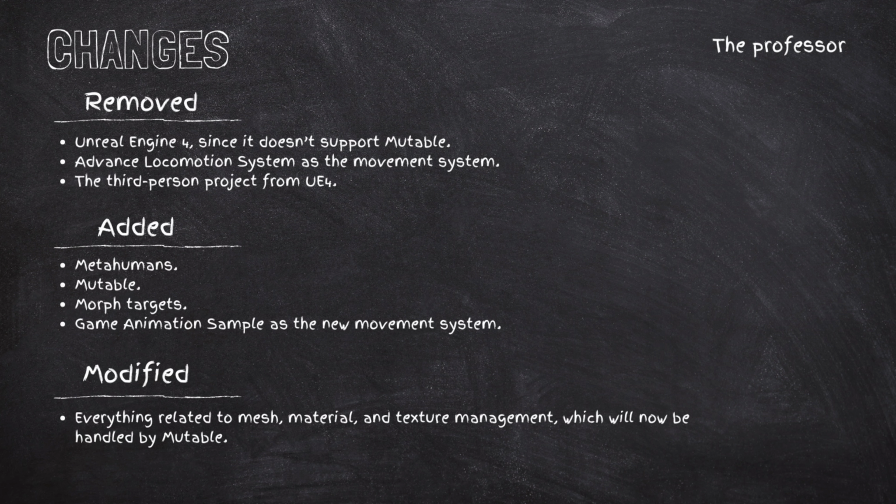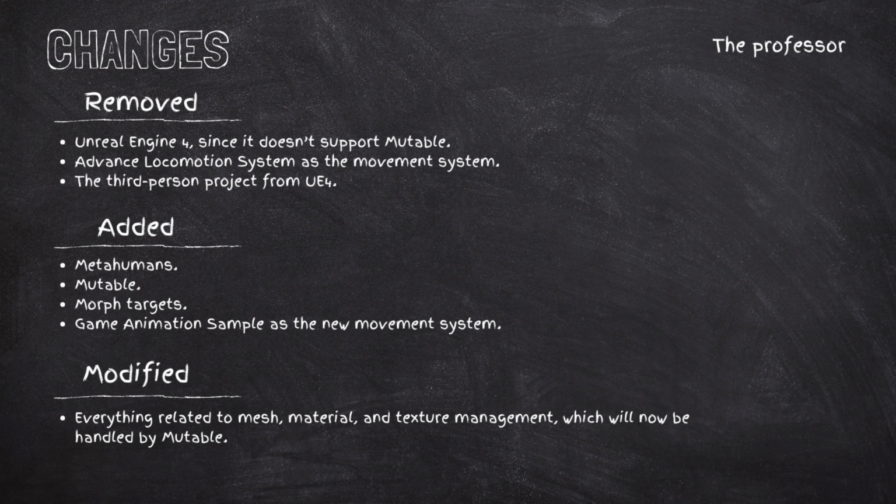And the major change in our system will be related to Mutable. In the old one, we used databases and we let our component manage all the changes. But now we will create a master mutable object, and we will use our component to change certain parameters on each mutable object instance.